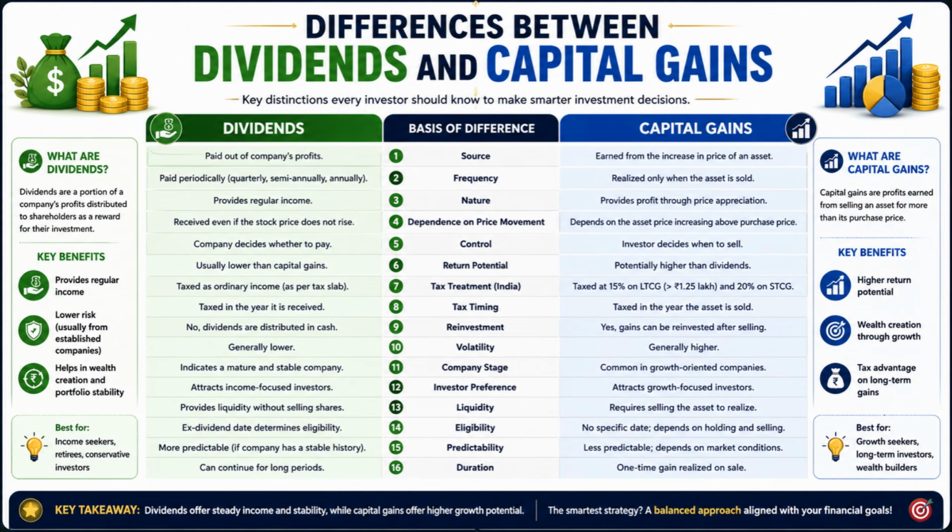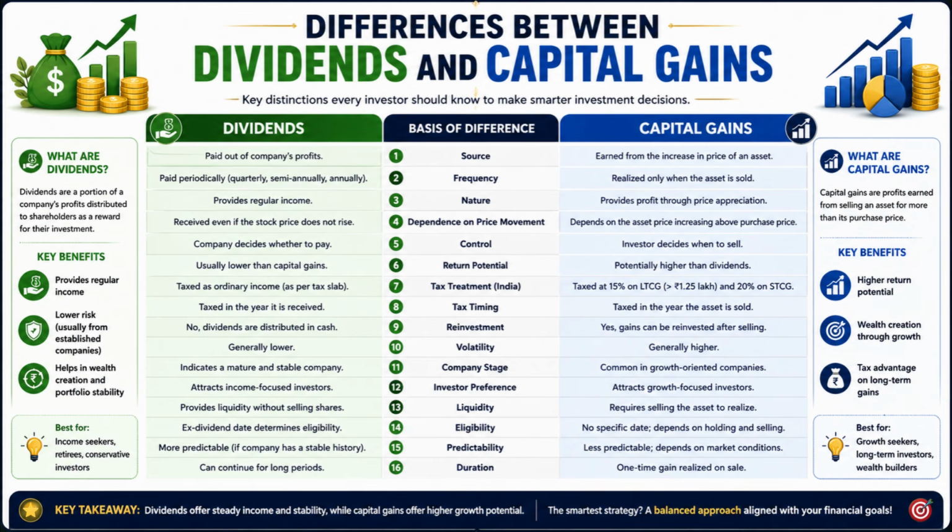Number 8. Dividend tax liability arises in the year the dividend is received, whereas capital gains tax becomes applicable in the year of disposal of the asset. Number 9. Dividends are commonly distributed in cash to shareholders, whereas capital gains are generated through the increase in asset value.